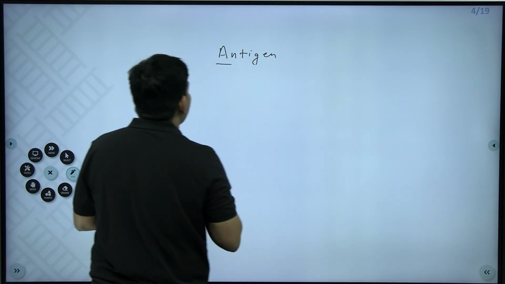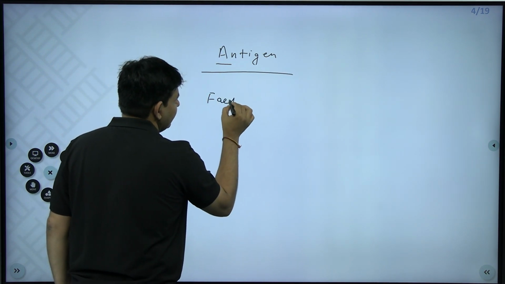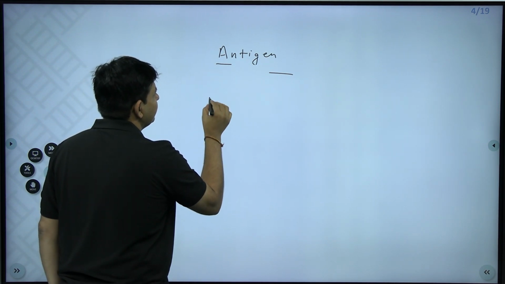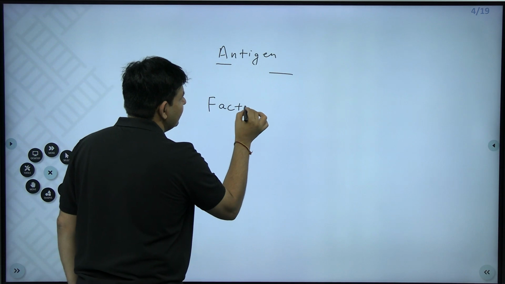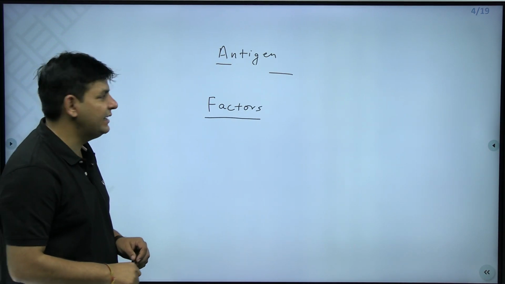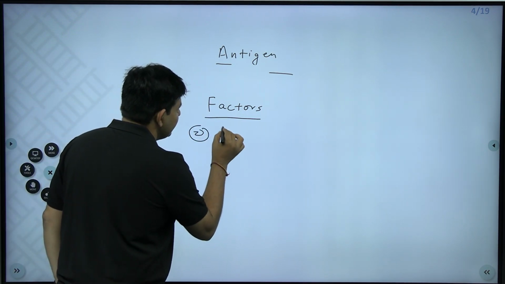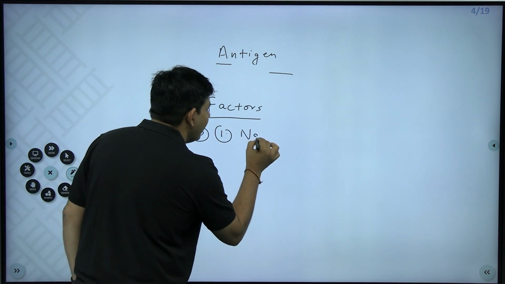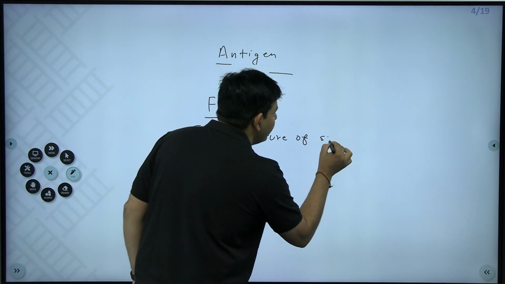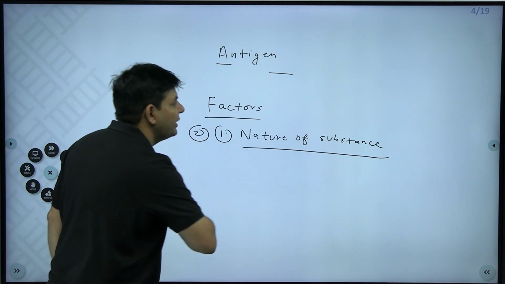Other than this, an important aspect is which factors determine the antigenicity, or immunogenicity, whatever you call it. The first thing is the nature of that immunogen, the nature of that particular substance, what it is made up of.